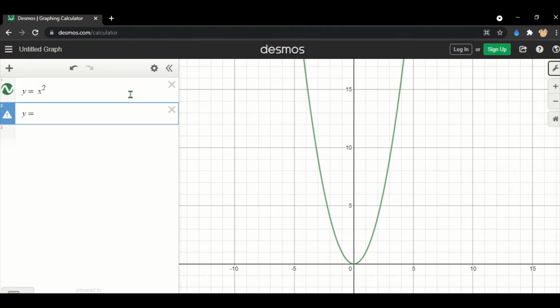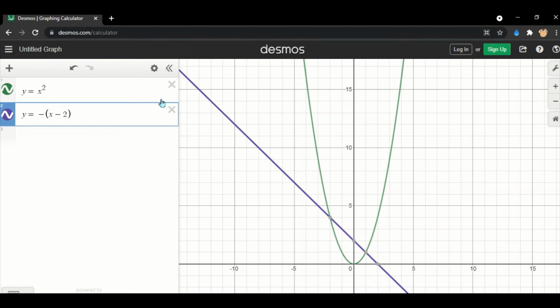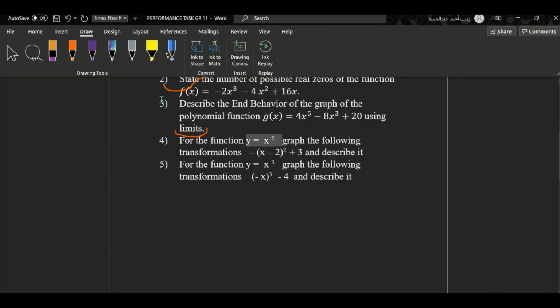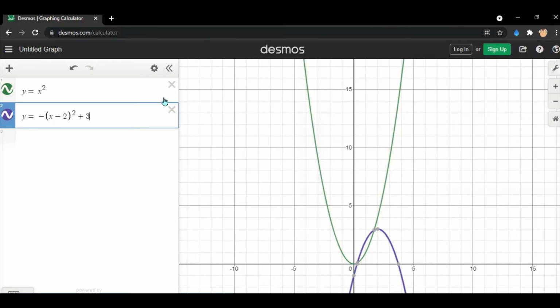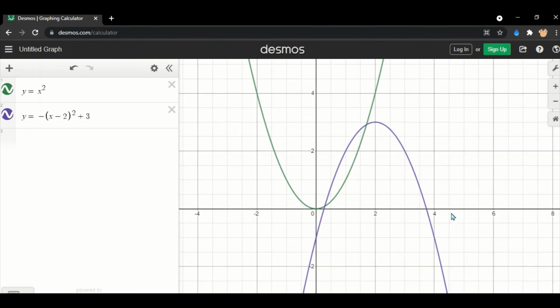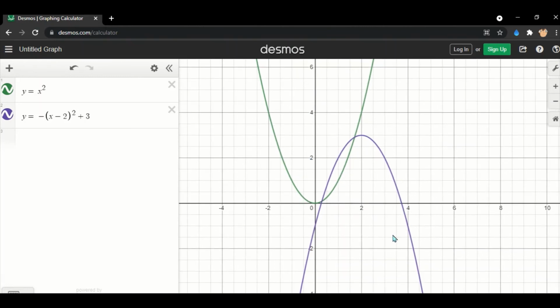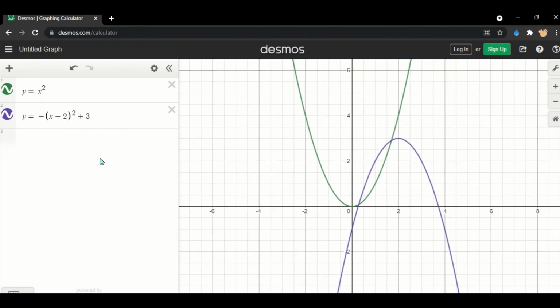So we have y equals x minus 2 raised to the second power and plus 3. Great. So we can see the transformation in purple. So this is our second graph. It's not our original, it's our new graph after the transformation. So let's figure out what happened here.